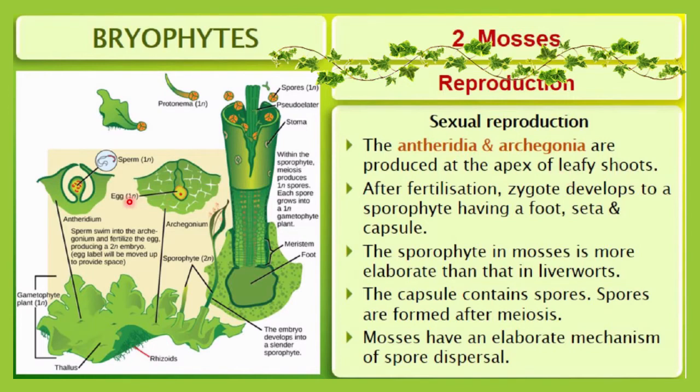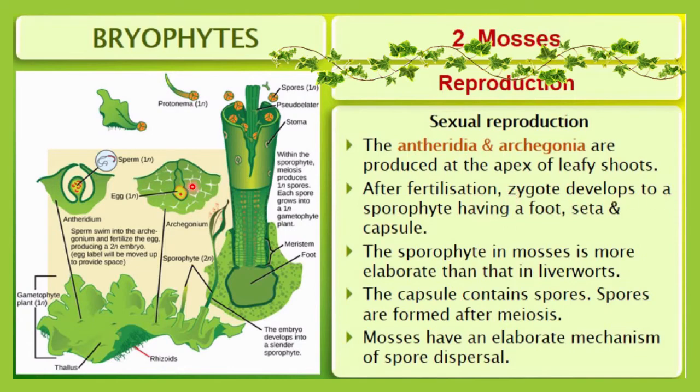Here you can see the egg cell. This is the archegonium, and this whole structure is the antheridium, in which the male gametes are formed. The whole structure is the archegonium, in which the egg is formed. So this is the egg cell and this one is the sperm cell. After fertilization, the zygote develops into the sporophyte.